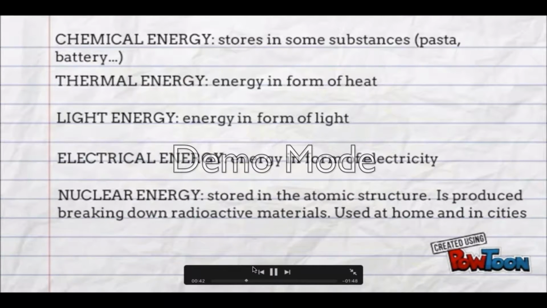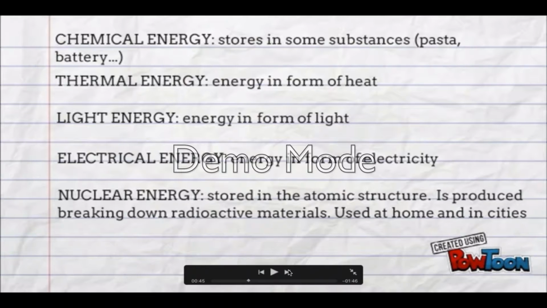The second one is thermal energy. It's the energy in the form of heat. We can find this, for example, in our homes. For example, during the winter, when the room is too cold, we need to heat it up, and thanks to the heating we can do it, and that produces heat. Also during the summer, the room is too hot and we turn on the fan or the cooler to cool the room. That is thermal energy. Also when we want to cook and we use the oven, that is thermal energy.